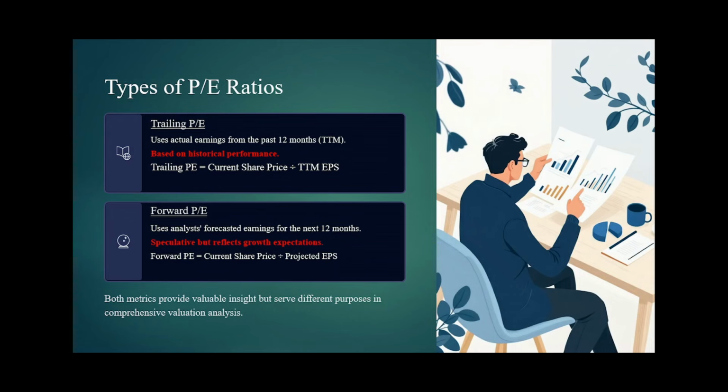Whereas forward P/E uses forecasted earnings, what the company is going to earn in the next 12 months. On that basis EPS is calculated, and using that EPS we calculate its forward P/E, and the formula remains the same. In forward P/E also, it is the current market price divided by its projected EPS. That's why we are using the term projected EPS. And most investors, for example mutual funds or big investors, use projected EPS rather than the trailing 12-month EPS.